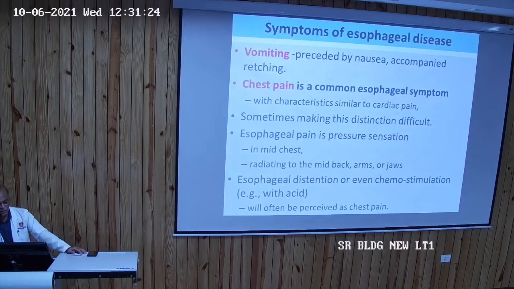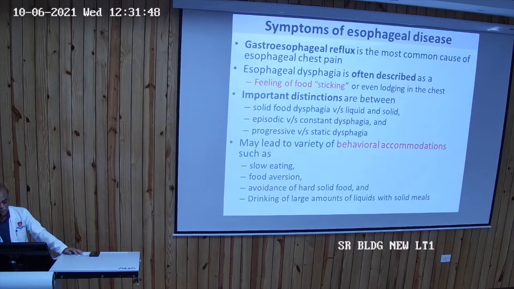So symptoms, again vomiting, pain chest as I described to you. It may be radiating to the mid-back, arm, or sometimes to the jaw. Esophageal distension or even chemostimulation due to acid may lead to dysphagia. GERD will often be perceived as chest pain. Gastroesophageal reflux is the most common cause of esophageal chest pain, and it is often described as a feeling of food stinging or even lodging in the chest.